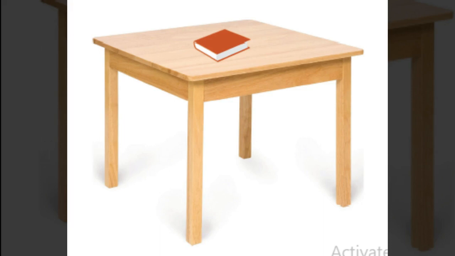Let us take a table. If we keep the table in a place, it fills space, and if we lift it, we feel heavy. A table has mass and also occupies space, so a table is matter. Then consider a book. If we lift the book, it is heavy, and if we keep it on a table, it fills space. A book has mass and occupies space, so a book is matter.